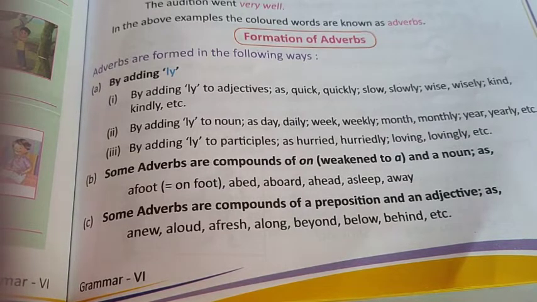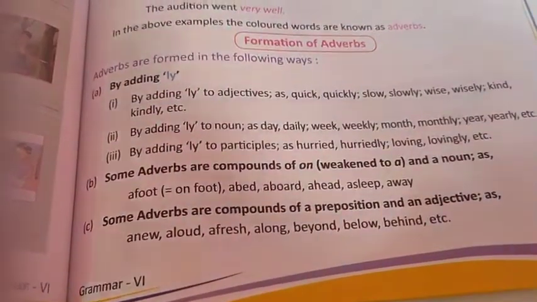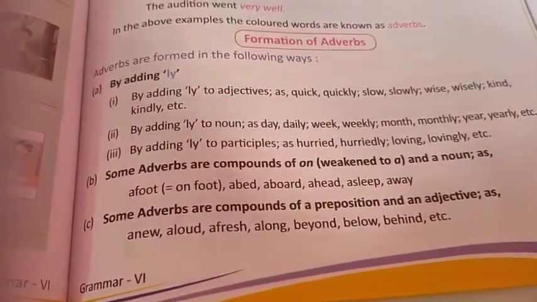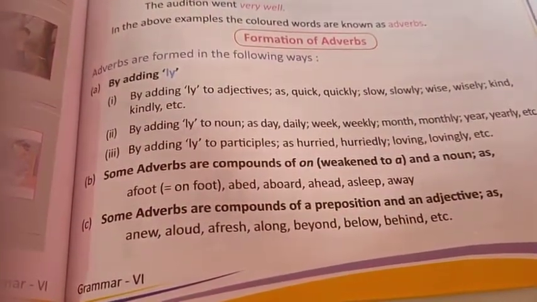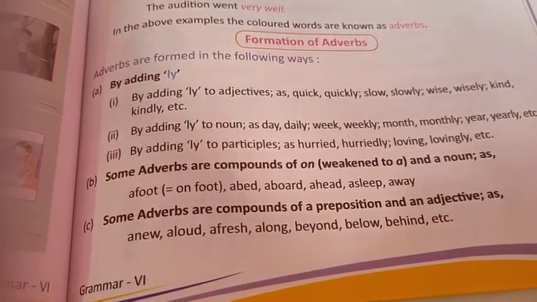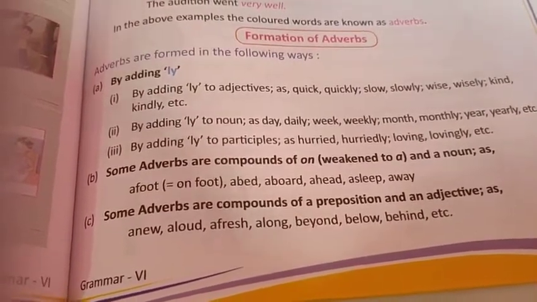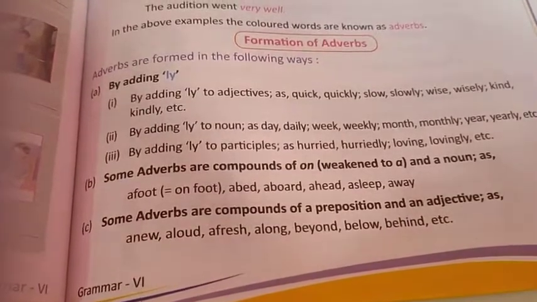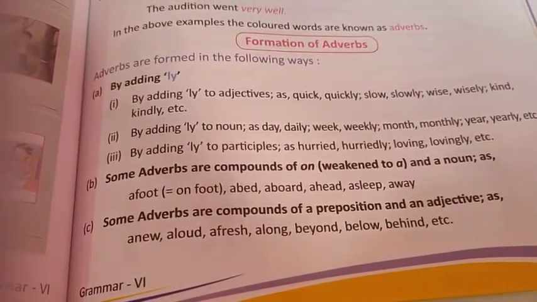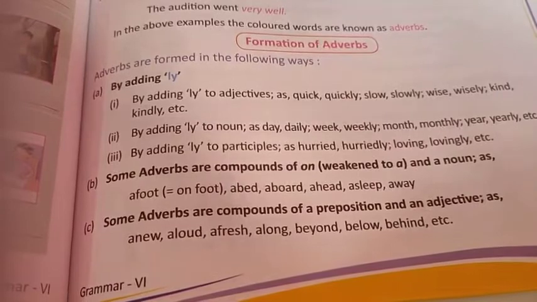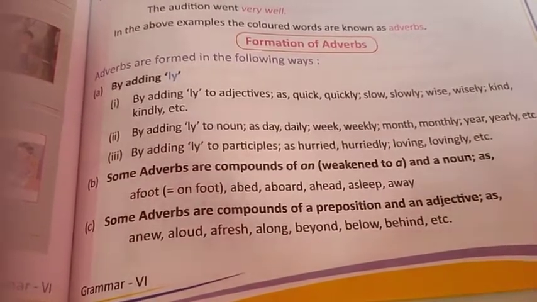The third is that some adverbs are compounds of a preposition and an adjective. Some adverbs are formed from the combination of a preposition and an adjective. So these are the examples given here: anew, aloud, afresh, along, beyond, below, and behind.